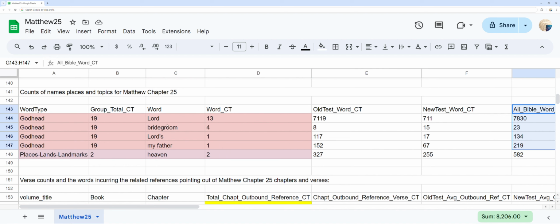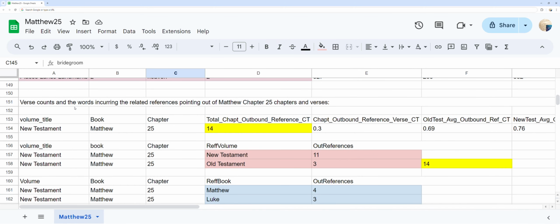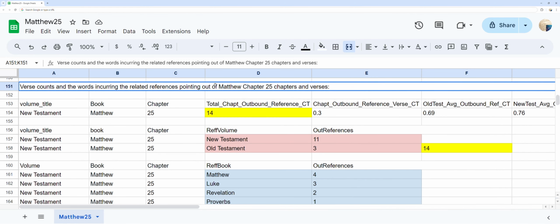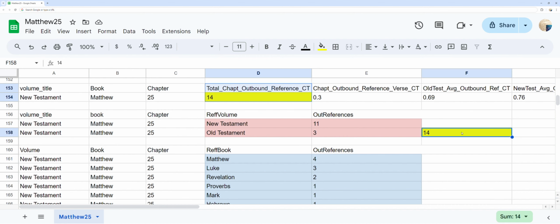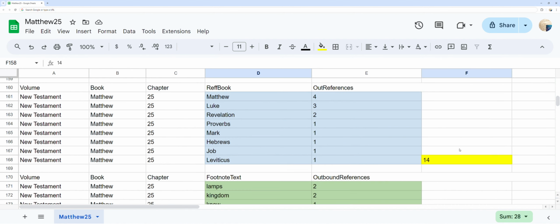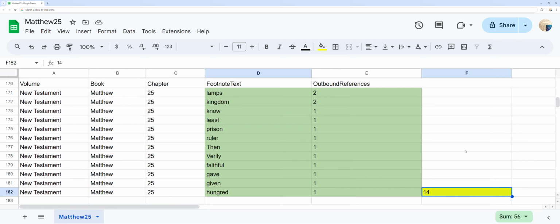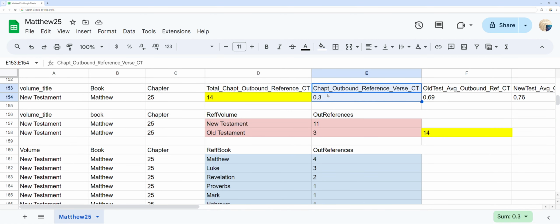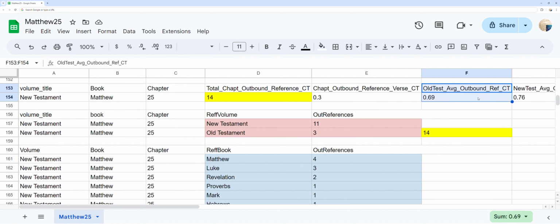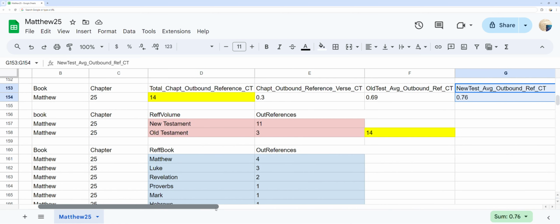Verse counts and the words incurring the related references pointing out of Matthew chapter 25 chapters and verses. You can see in yellow the total outbound references pointing out of Matthew chapter 25 at 14 references, as well as the counts per each verse in Matthew chapter 25 and the average outbound reference per verse at 0.3 per verse, and see the per verse rates for the Old Testament, New Testament, and both to the right for comparison.